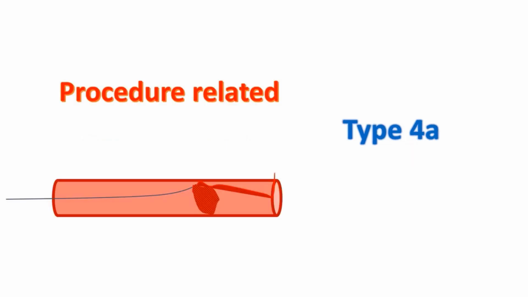Type 4A is myocardial infarction associated with percutaneous coronary interventions. They will have symptoms and ECG changes as in type 1. Coronary angiogram will show a fresh obstruction which is related to a procedural complication.